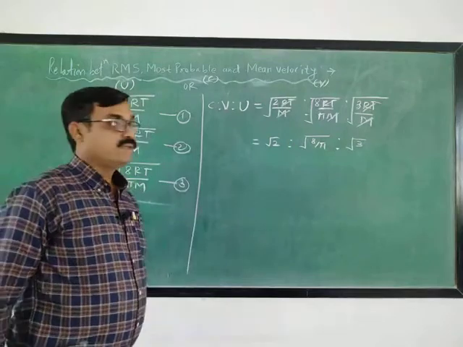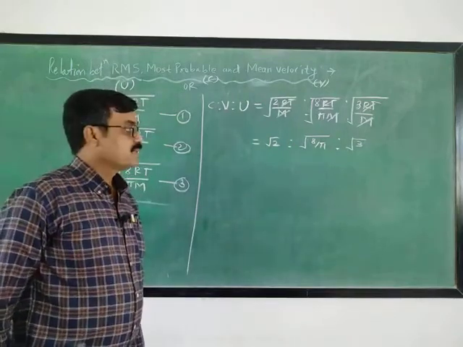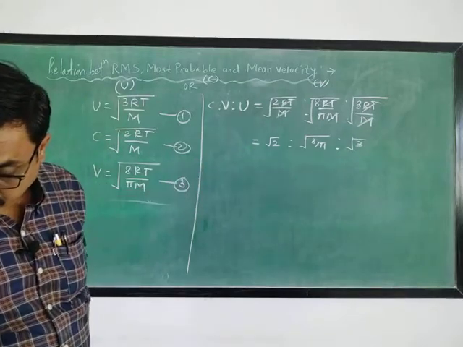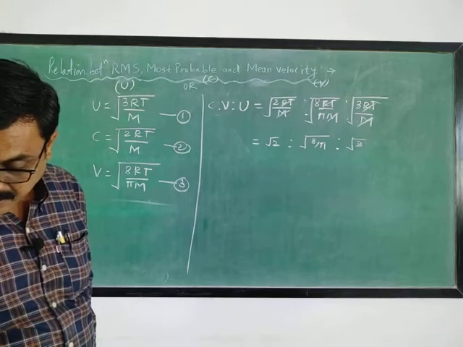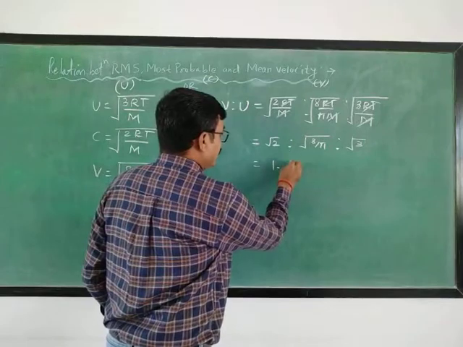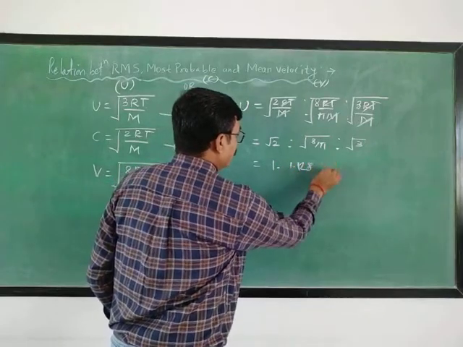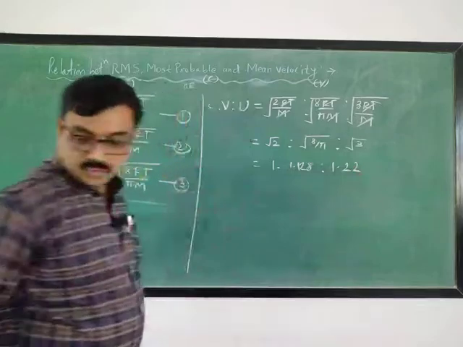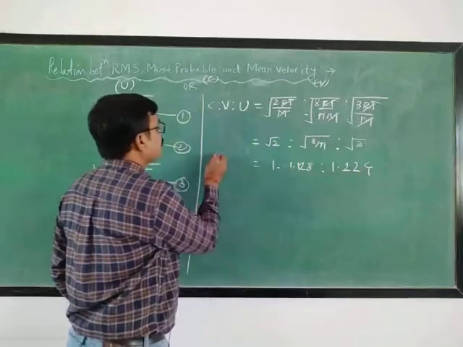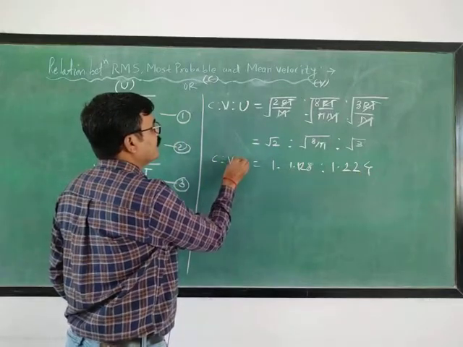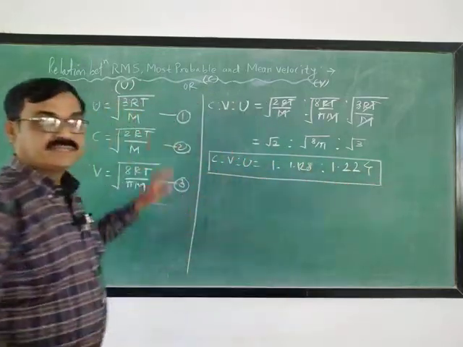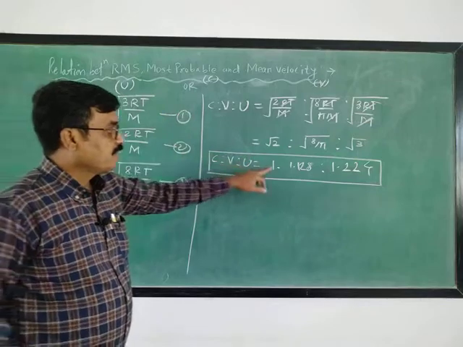After putting the value of pi as 3.14 and calculating all these three, you will get 1 is to 1.128 is to 1.224. This is the relation C is to V is to U, and this is the interrelationship between these three velocities. How does it come?